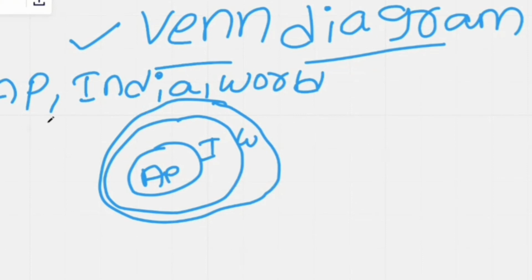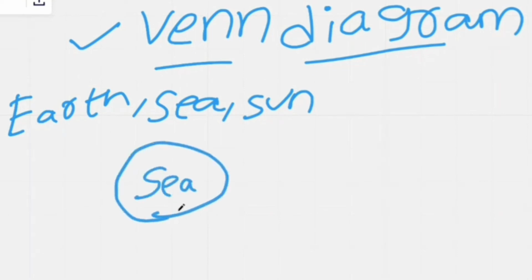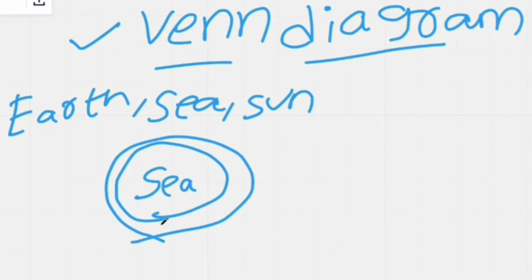Coming to the next question, in a previous year there was a question like Earth, Sea, Sun. They gave these three and asked us to find the relationship diagram. They gave four options and asked us to find the relationship. So I drew it like this. Sea is definitely in the Earth, so I drew it like that. Earth and Sea are very different from Sun, so I have drawn it like that. Sun is different from Sea and Earth. So this is the exact Venn diagram.